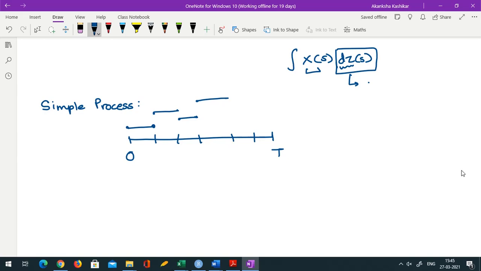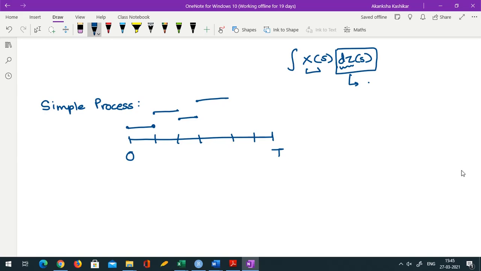Okay, please note this is not necessarily a step function, because we are going up, down, everything is allowed. It doesn't have to be increasing or decreasing, it doesn't have to be monotone, but the only condition is that in that interval it has to be constant. Okay, so let me formally define a simple process.